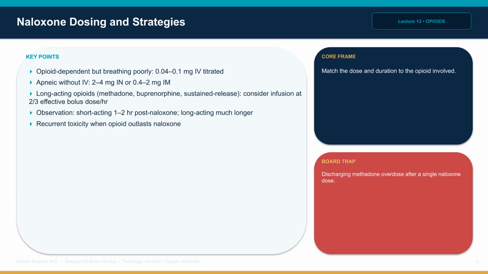Observation duration depends on what was taken. Short-acting drugs may be discharged after 1 to 2 hours of stable monitoring post-reversal. Longer-acting ones need extended watch. The board concept is recurrent toxicity when the drug outlasts the antidote.